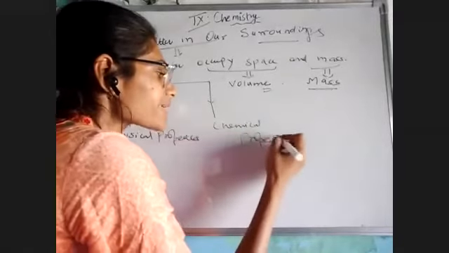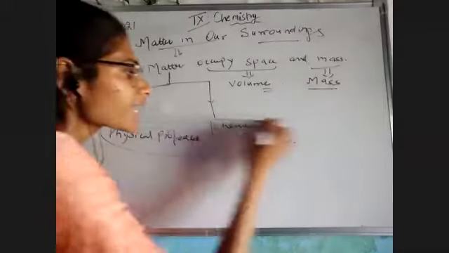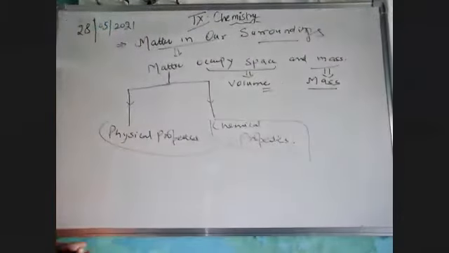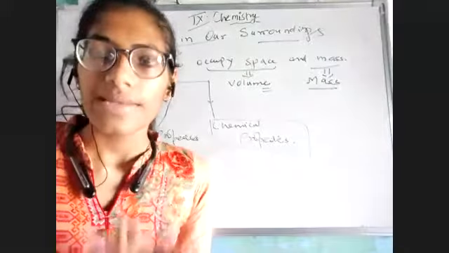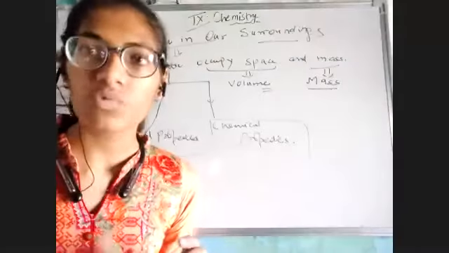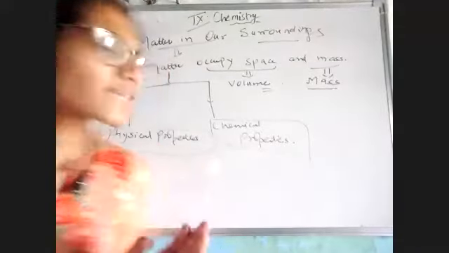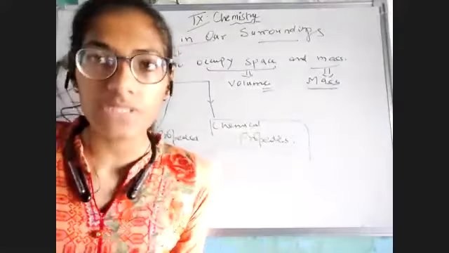Now the point here is, what are physical properties and what are chemical properties? The chemical property is a little bit higher for your level right now. We would see chemical properties also, but in the subsequent higher chapters. But physical property is something which we can observe easily.